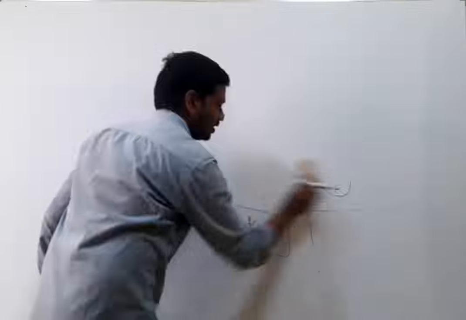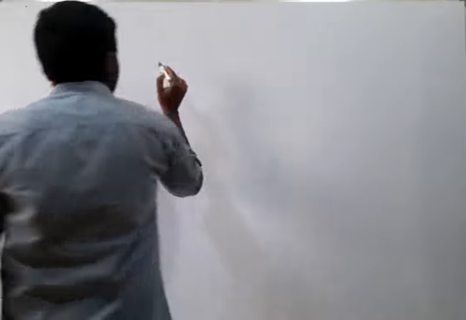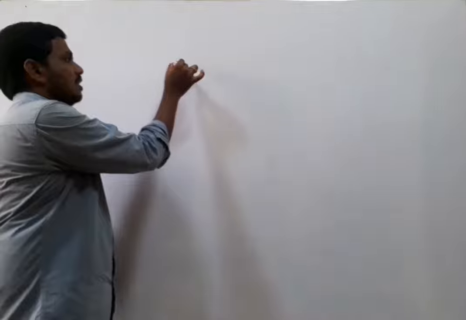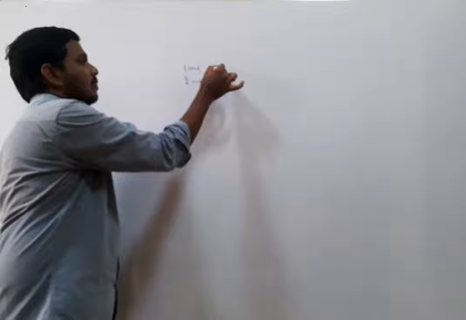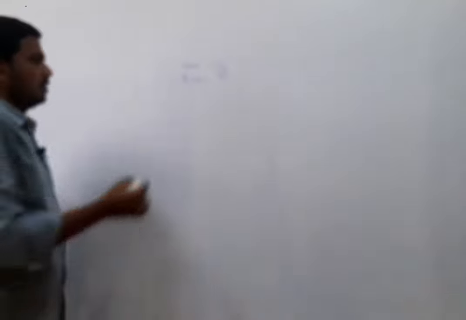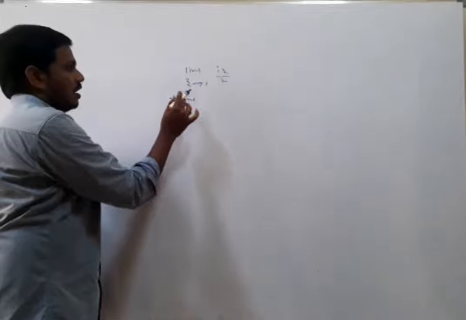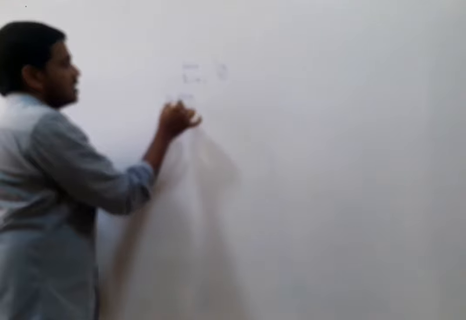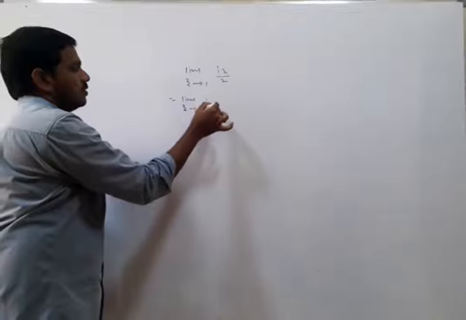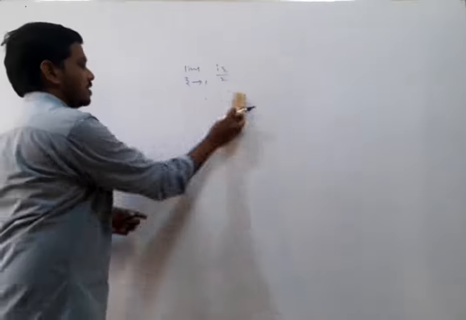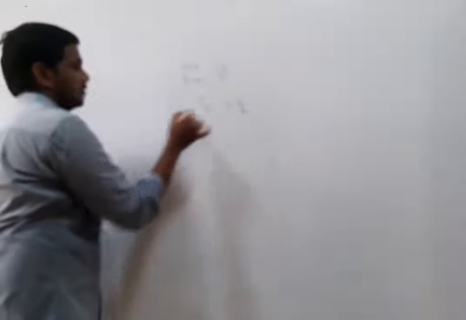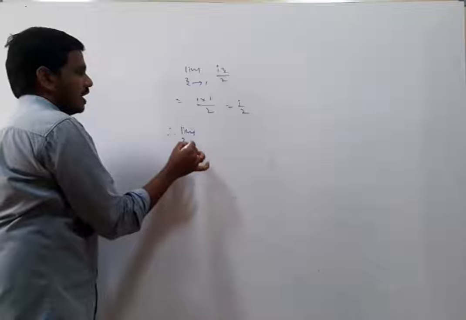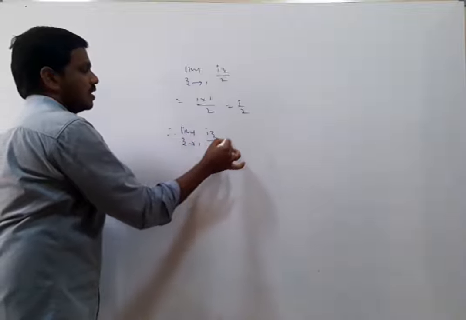Now I am going to take an example on the limit. I am trying to evaluate limit z tending to 1 of iz by 2. That means f of z is iz by 2, z tending to 1, or directly you can substitute, no problem at all. It is i into 1 by 2, which is equal to i by 2. Therefore limit z tending to 1 of iz by 2 is equal to i by 2.